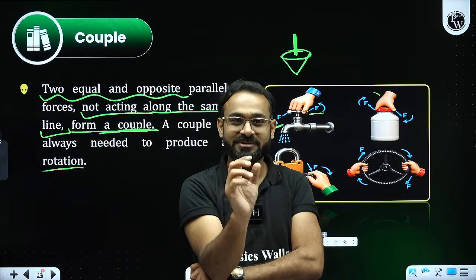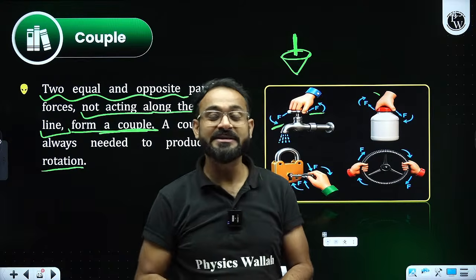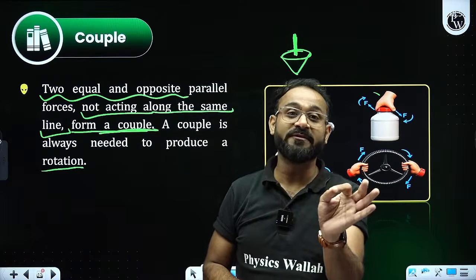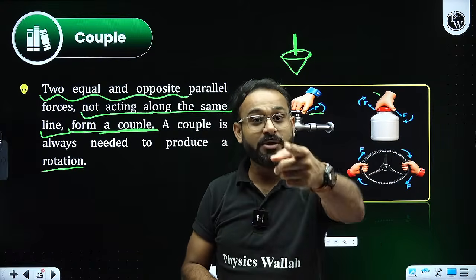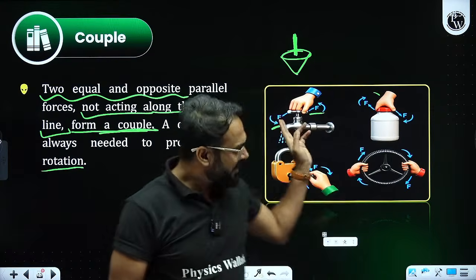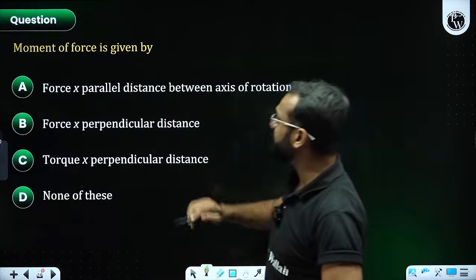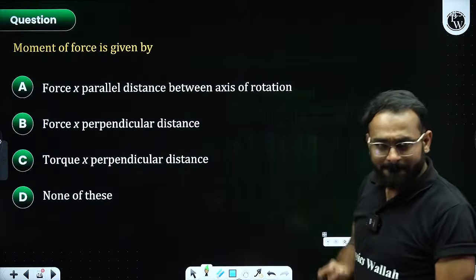This is what we call a couple. These are the examples, and this is why couples are always provided in pairs, as equal and opposite parallel forces. This is what a couple is. Examples are right in front of you, which I gave you. Correct? Next thing is, now there are some questions based on that.